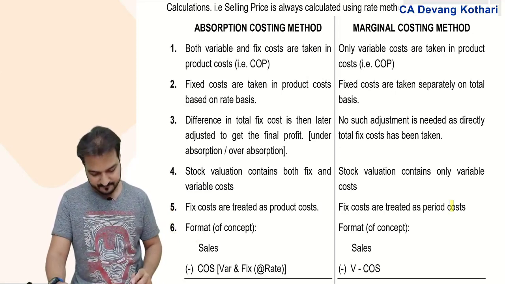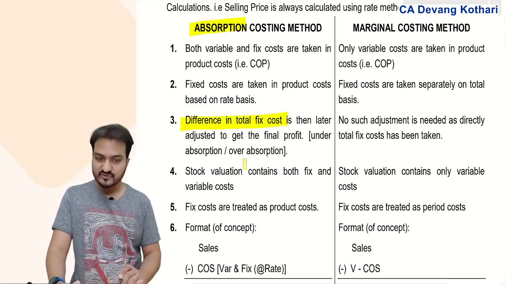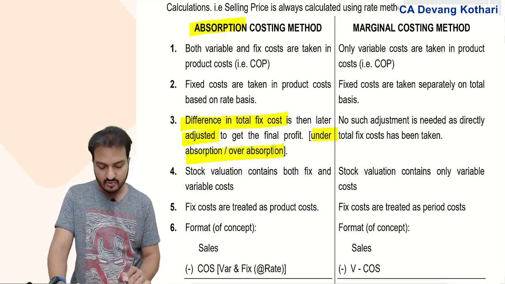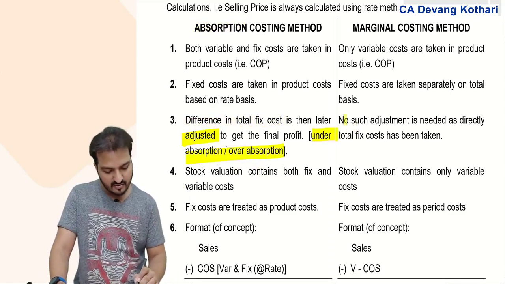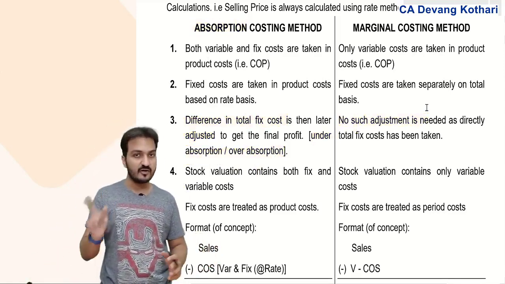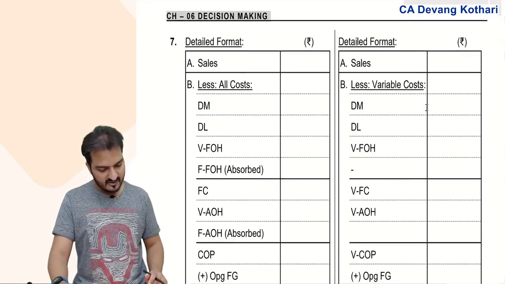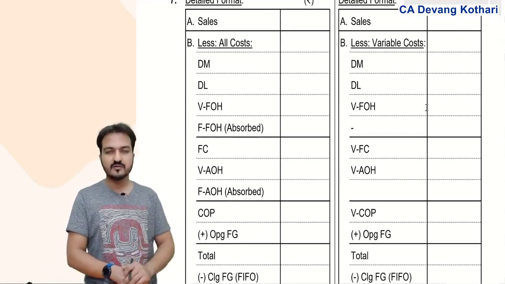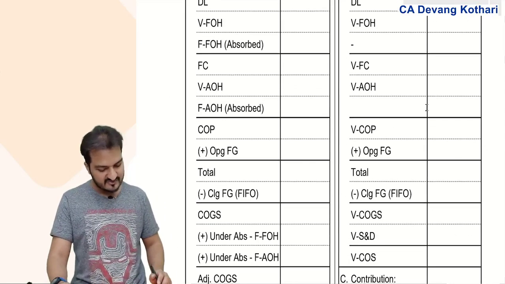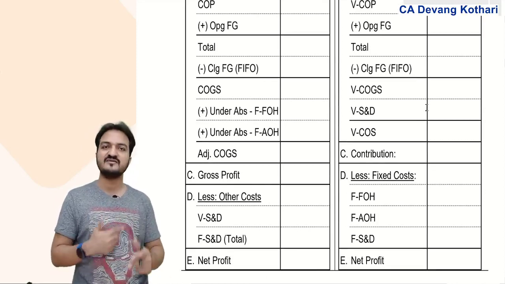And under absorption costing method, the difference in total fixed cost is later adjusted by adjusting under absorption or over absorption. While in marginal costing method, no such adjustment is needed. Done. We had done one question regarding these two formats, and in that question we practiced in a detailed format like this. This was the detailed format. I'm just giving the format here for revision purpose so that you can easily recap that.